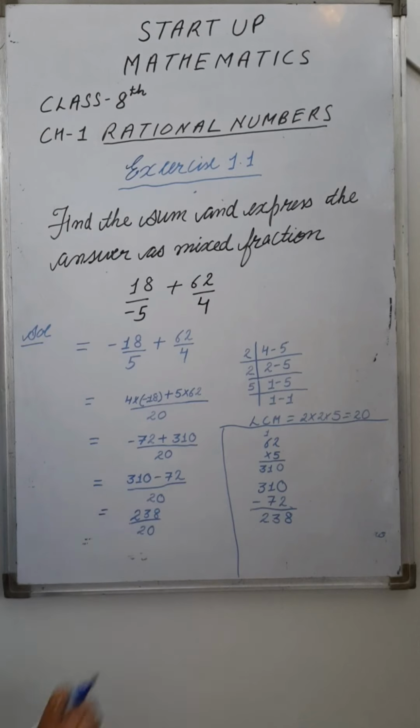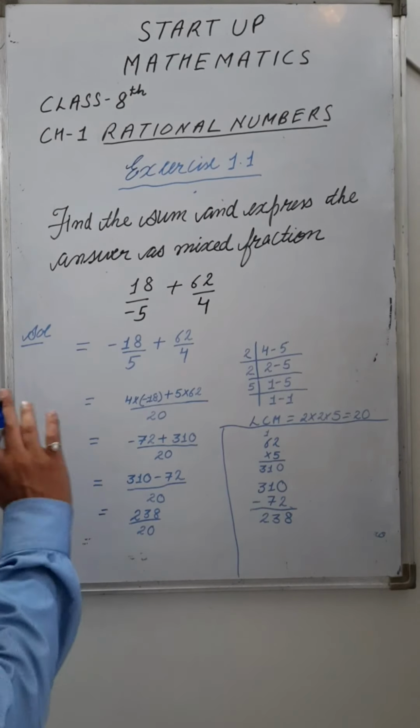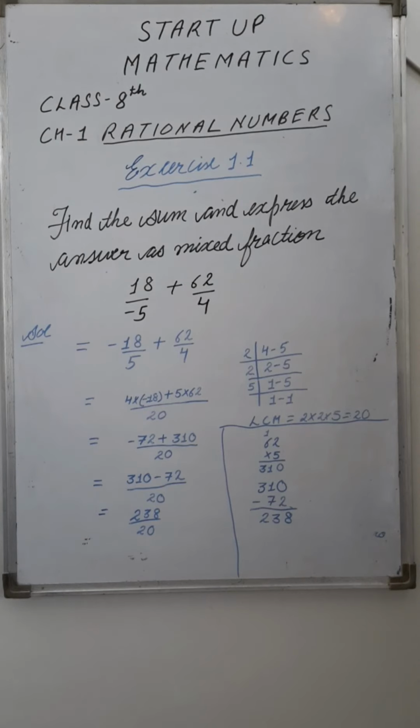This answer is again a rational number, because the addition or the subtraction of two rational numbers is a rational number, right?